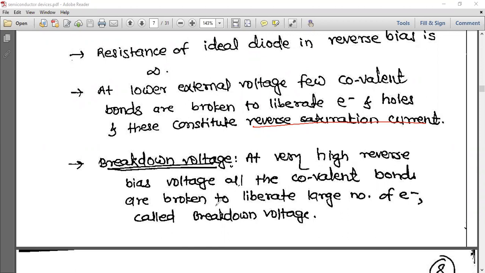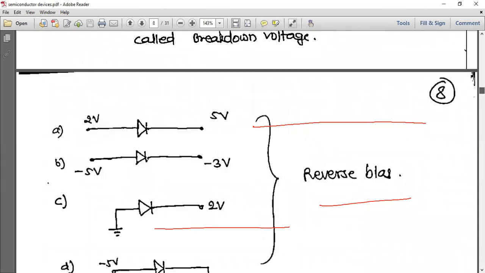At very high reverse bias voltage, all the covalent bonds are broken to liberate a large number of electrons, called breakdown voltage. तो जब large voltage होता है ना तो सारे covalent bond break हो जाते हैं.